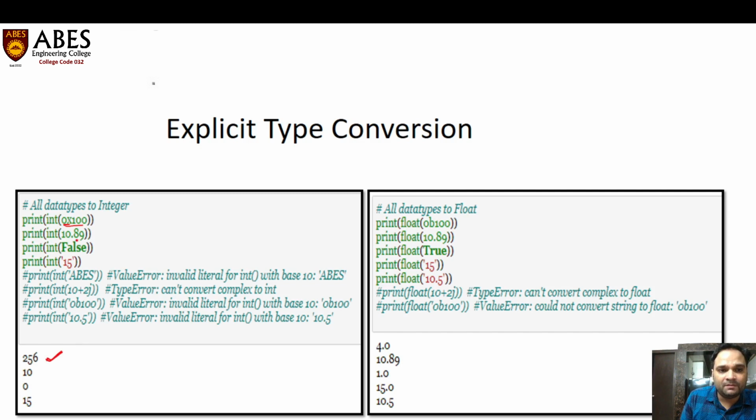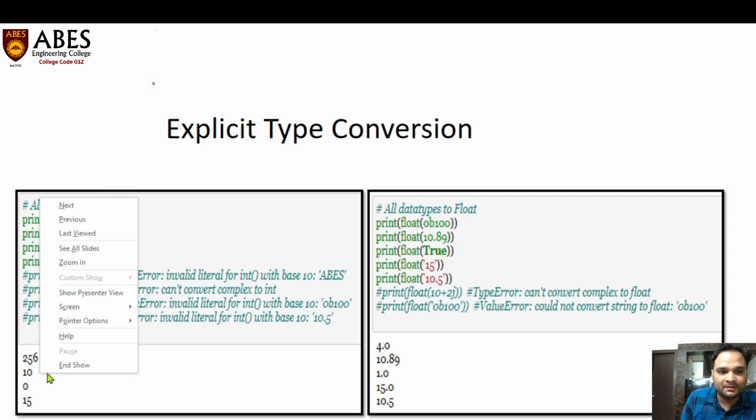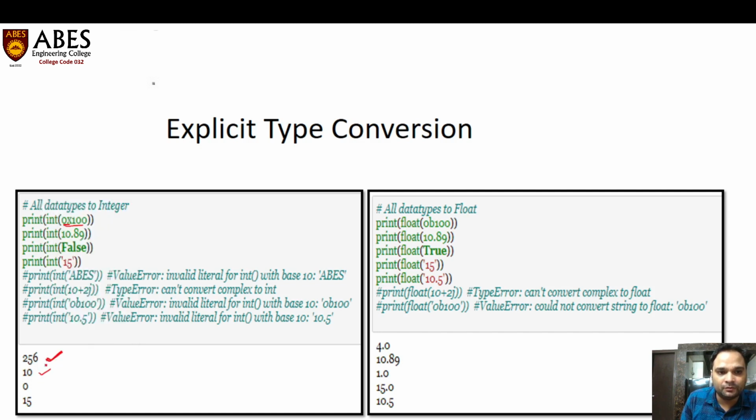In another example, we are passing the value 10.89, this is a float, and we are converting it to an integer, and we are getting 10 as output. In another example, we are passing False. False is a boolean data type. Can we convert the boolean data type into integer? Yes, we can convert, False represents 0, so it will convert to 0.